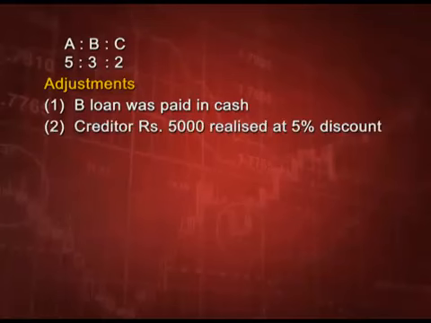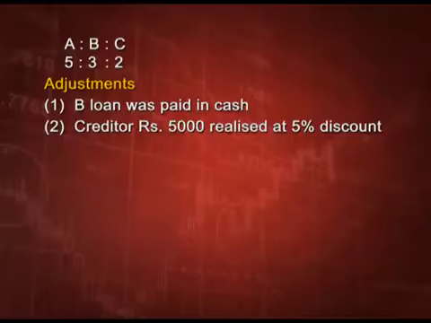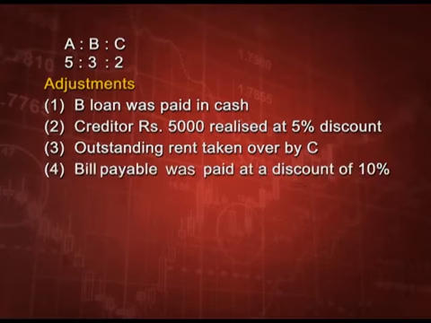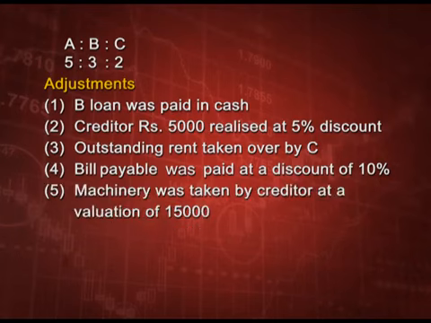Second point, creditors rupees 5,000 realized at 5% discount. That means creditors will be paid less 5%. Outstanding rent will be taken over by partner C, bills payable is paid at a discount of 10% and machinery was taken by creditor at a valuation of 15,000. Now, see, creditors are 20,000 and they are taking a machine at 15,000. So, the balance 5,000 will be paid at 5% discount as discussed in point number 2.